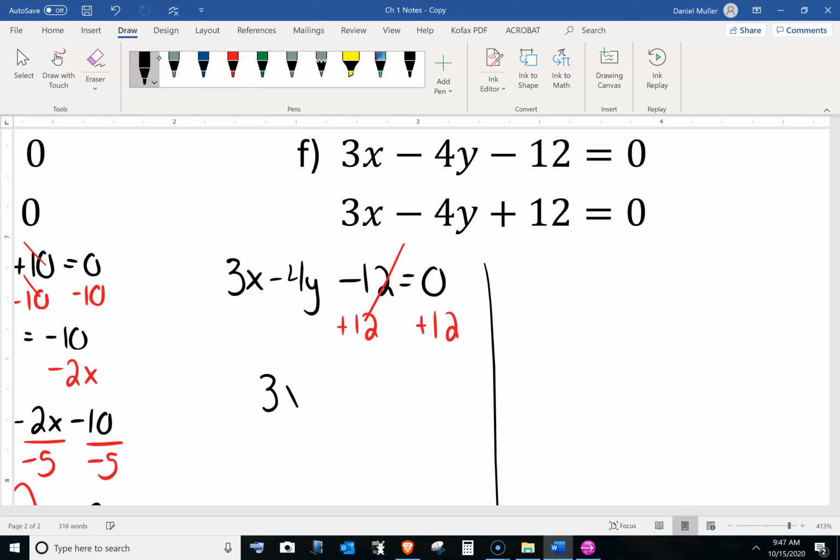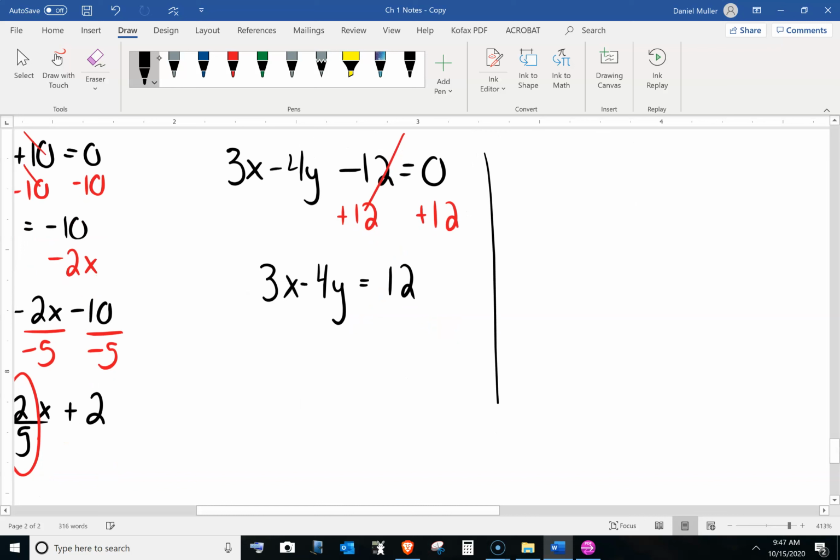So 3x minus 4y, not 14, is equal to 12. And then we can minus the 3x over to the other side. Now I can't combine the 12 and the 3 because they are not alike. They are not like terms. So I'm just going to have to keep them separate.